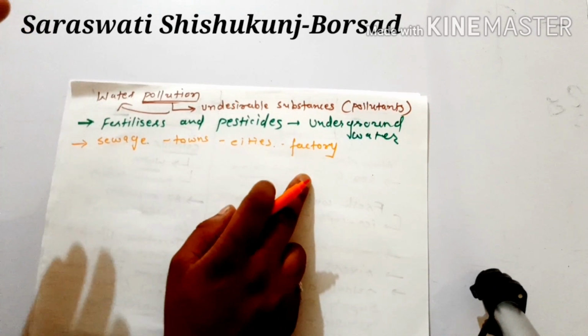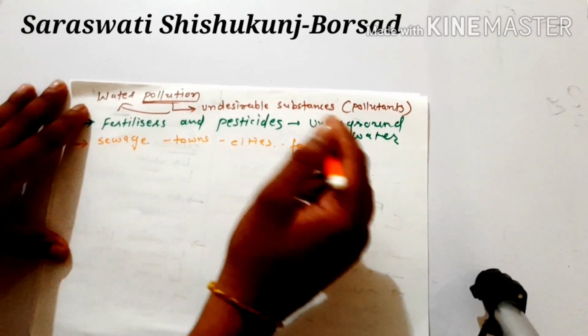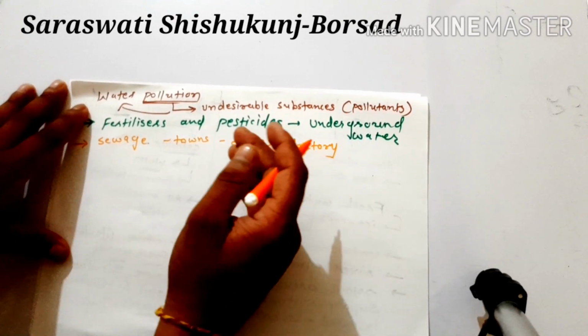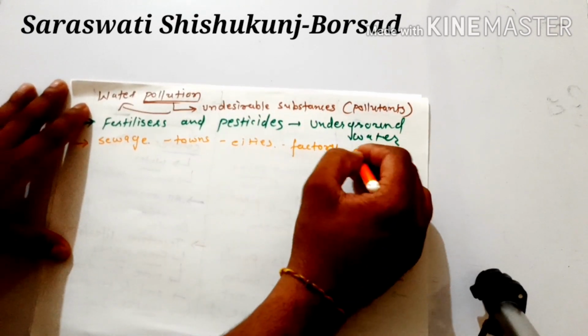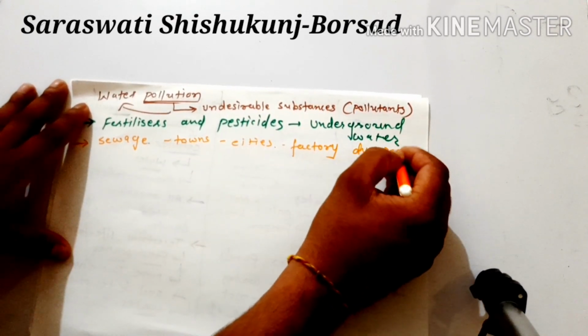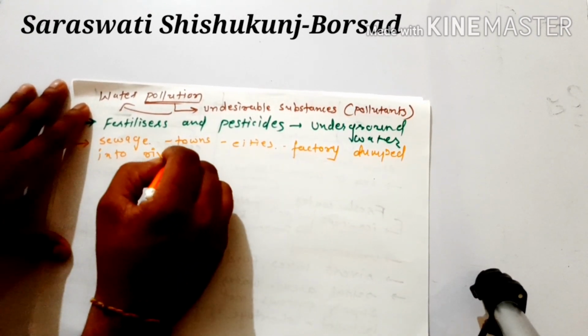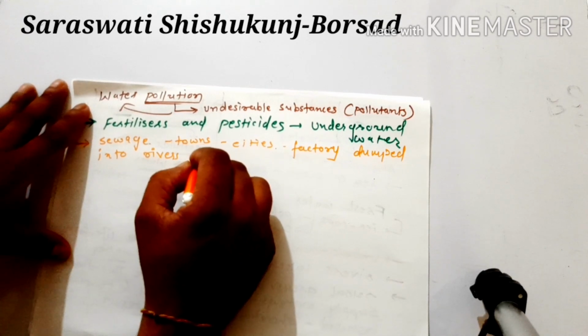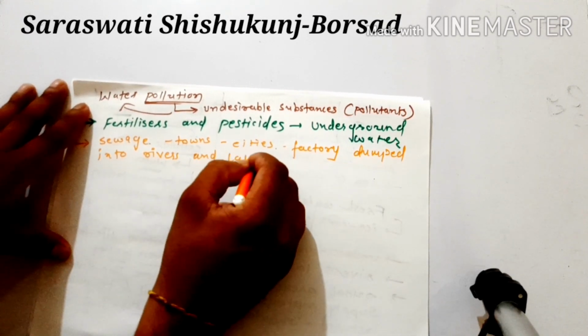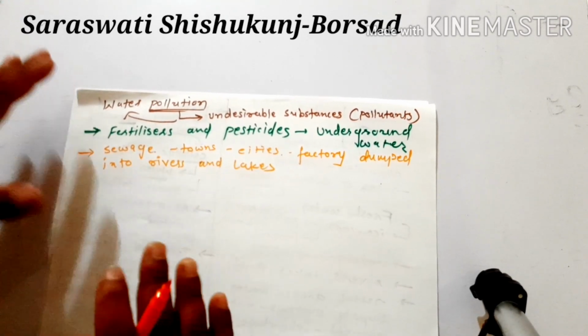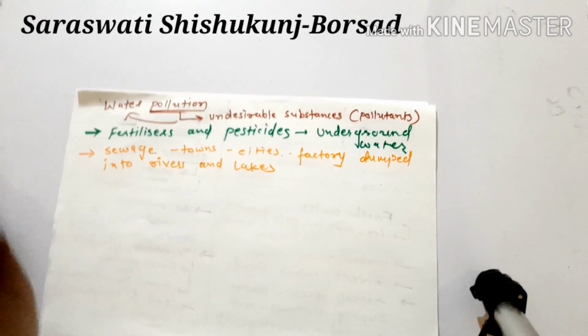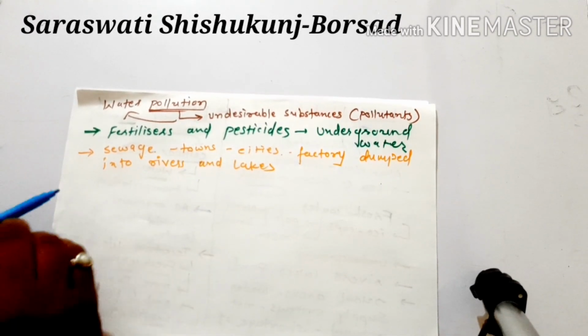The sewage waste from different factories, from towns and cities, is dumped into rivers and lakes, right? So due to this also water pollution takes place.